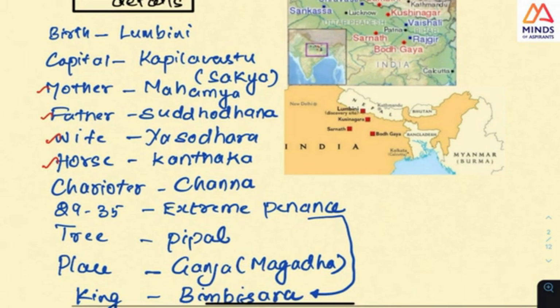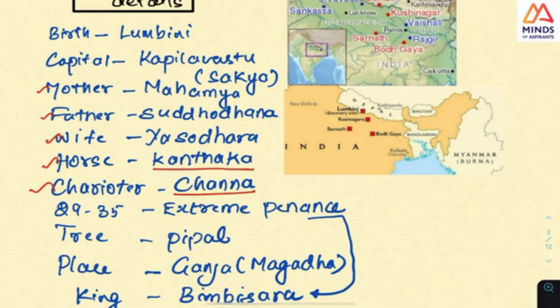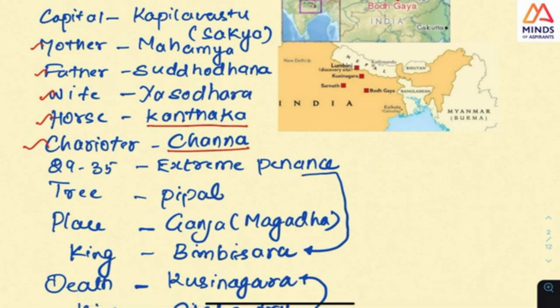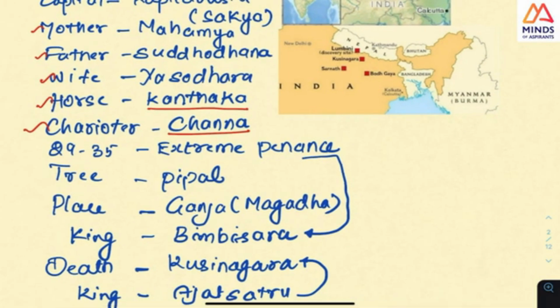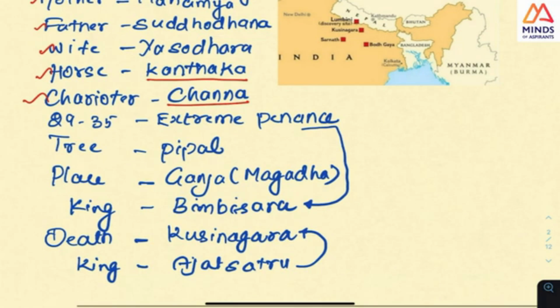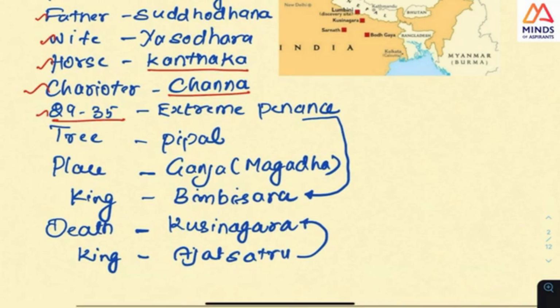So actually Buddha had a horse, and in that he would travel across the place to understand the meaning of the four things that he sees: death, old age, disease and the monk. For the four things, he actually goes in a chariot. The name of the chariot driver is Channa, and the horse's name is Kantaka. But all this is not that necessary for the preliminary examination, just for understanding. But then, at the age of 29 to 35, he goes for extreme penance.